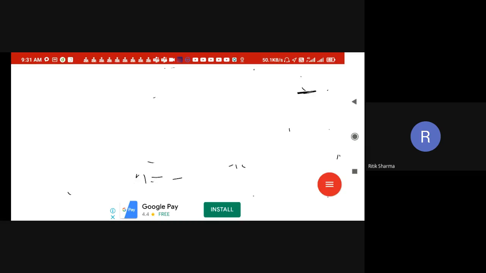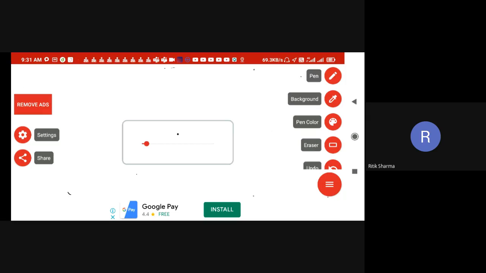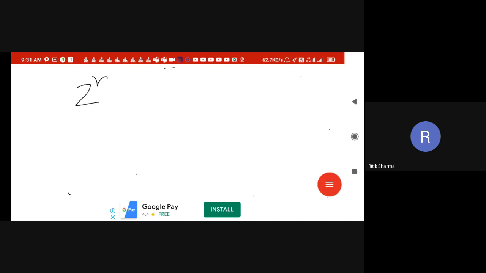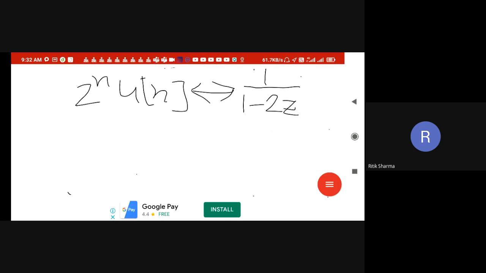Now we will see an example of this: 2 to the power n u(n). If I ask for its transform, can anybody say the Z transform of 2 to the power n u(n)? 1 upon 1 minus 2z inverse. Very good. 1 over 1 minus 2z inverse with ROC mod z greater than 2. Who said that just now?